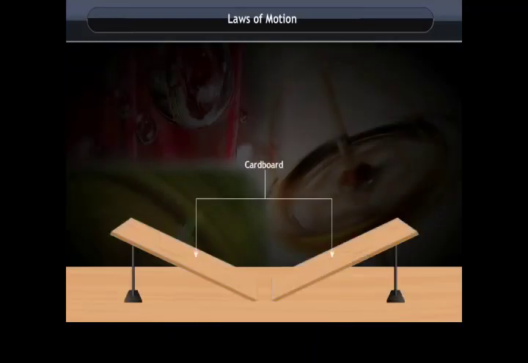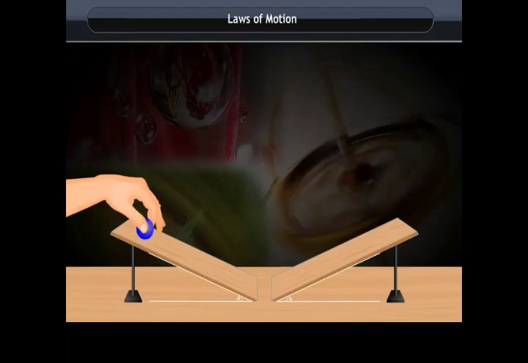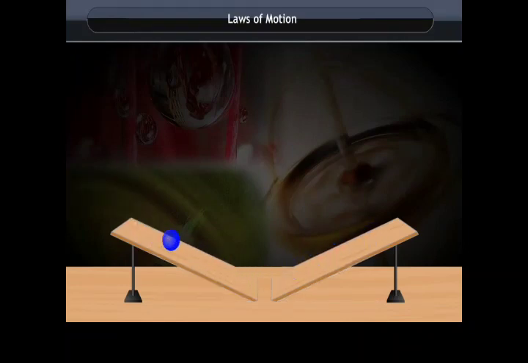Take two equal size cardboards, place them against each other so that they make equal inclination with the table. Assume that both surfaces are frictionless. Now take a marble and release it from the inclined plane on the left side. You notice that the marble rolls down and moves up on the inclined plane on the right side. Now think about how far it moves along the second plane. Well, the slope of both the surfaces is the same. Hence it moves to the same height from which it is released.